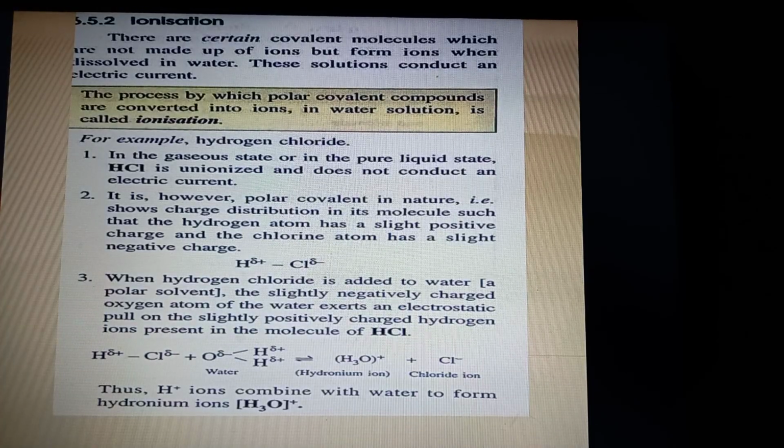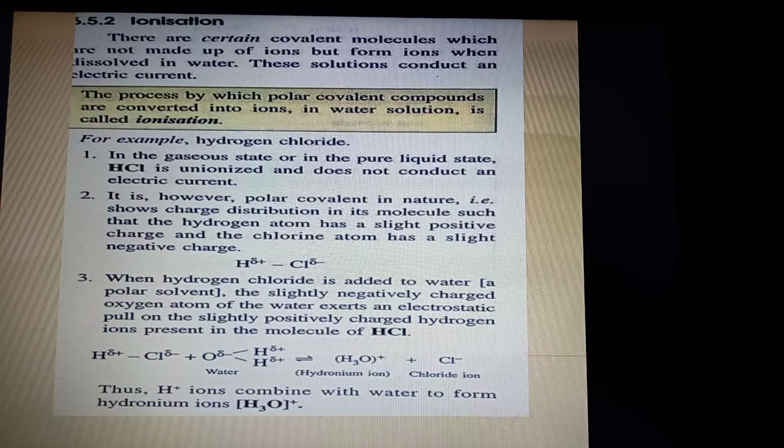Now this next term is ionization. Remember I told you, ionization happens in polar covalent compounds, in which polar covalent compounds are converted into ions. Now you know covalent compounds do not have ions because they are formed by sharing of electrons. So how can they have ions? But in the case of polar covalent compounds, the ions are formed when you dissolve them in water.